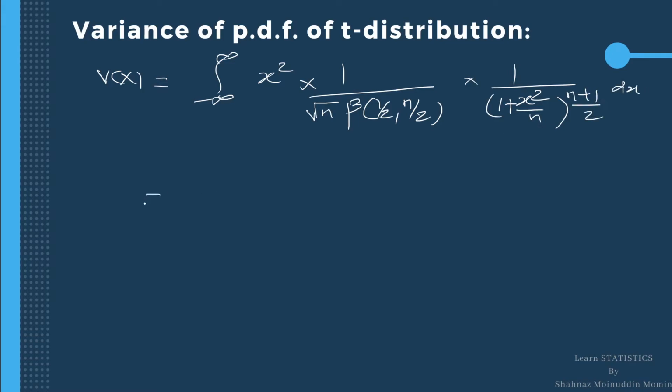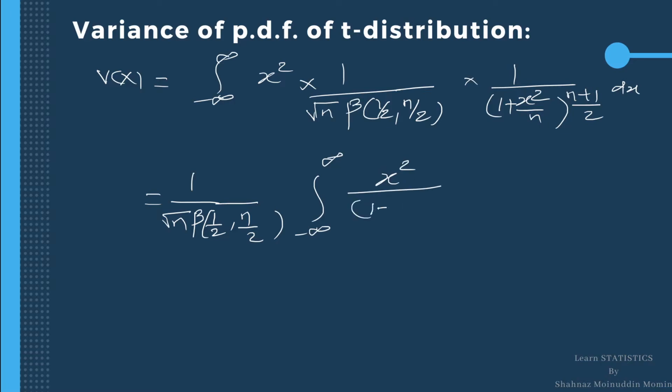Let me take the constant outside the integration. We get 1 upon root n beta 1 by 2, n by 2, integration minus infinity to infinity x square divided by 1 plus x square by n raised to n plus 1 upon 2 dx. Here the integrand is x square divided by 1 plus x square by n.